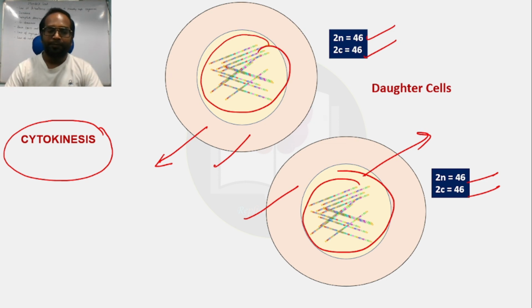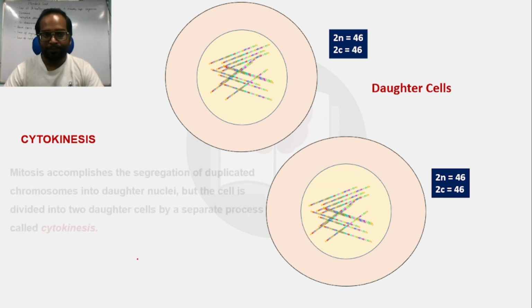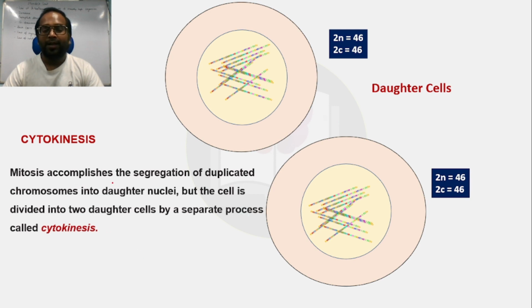Now there are some important points about cytokinesis also, like mitosis. When we talk about mitosis, it means that mitosis accomplishes the segregation of duplicated chromosomes into daughter nuclei. Remember, in mitosis the separation of the cell does not occur.